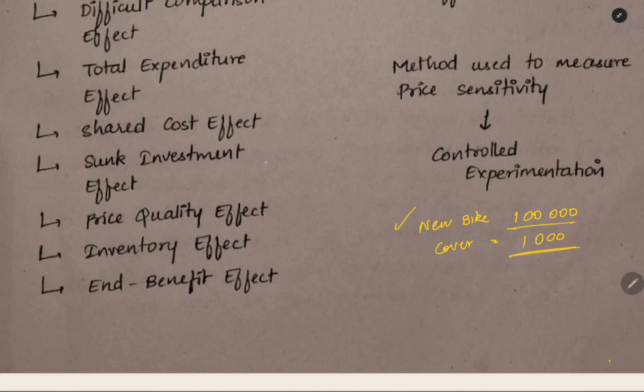So you will not care that much about the price of the cover. That is the meaning of sunk investment effect. The investment of 1 lakh you made is already sunk. You cannot change that price. So you will not think about the price of the ancillary products.